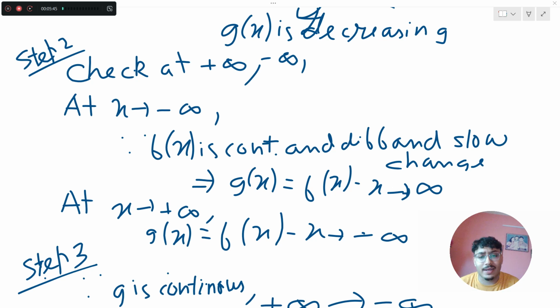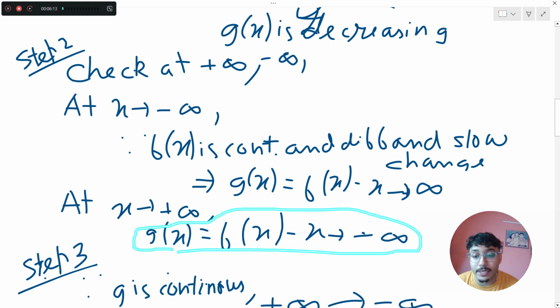Now when my x is tending to minus infinity, since f is continuous and differentiable, हम लोग क्या देखेंगे, जब x माइनस इन्फिनिटी की तरफ जाएगा, f of x जो भी हो, माइनस ऑफ माइनस इन्फिनिटी करके the full thing, that is g of x, will be going to infinity. So ultimately my limit extends to minus infinity, g of x will be infinity. सेम लॉजिक लगा के, as x going to positive infinity, my g of x would be negative infinity. It will be going towards negative infinity.